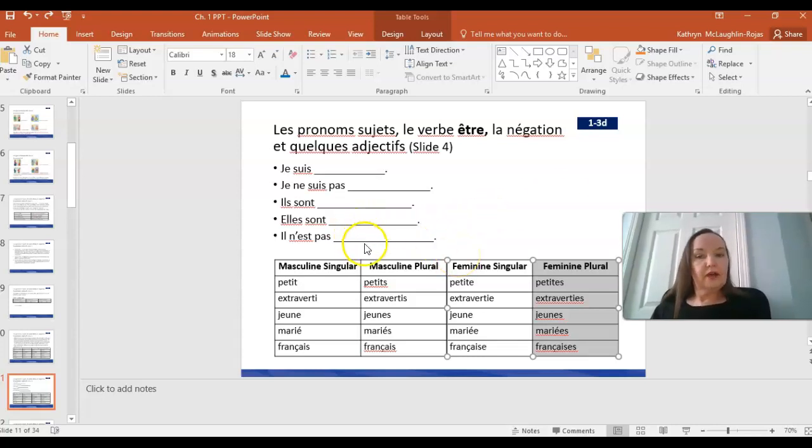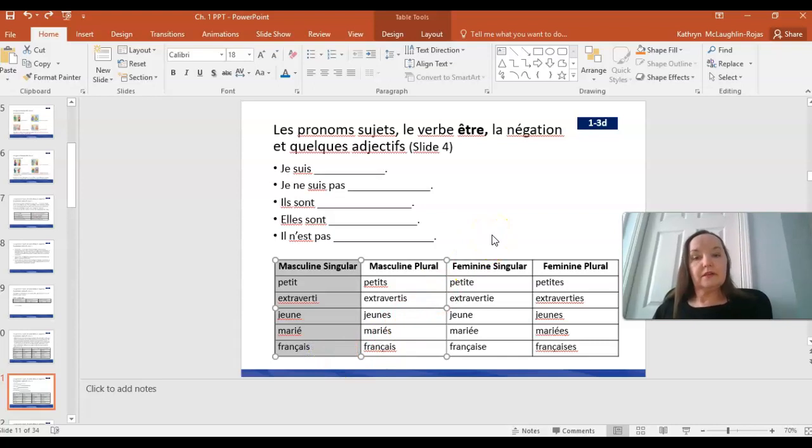And finally, we have il n'est pas. Oh, he is not. So for this one, I'm going to need to use the masculine singular category. So, il n'est pas petit, il n'est pas extraverti, il n'est pas marié. So you can choose the adjective that you think fits in that blank.